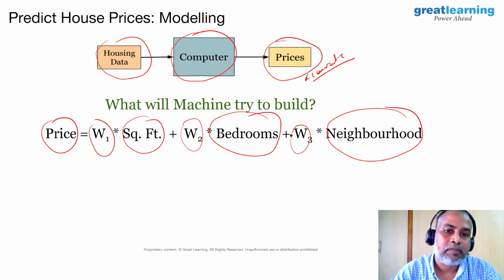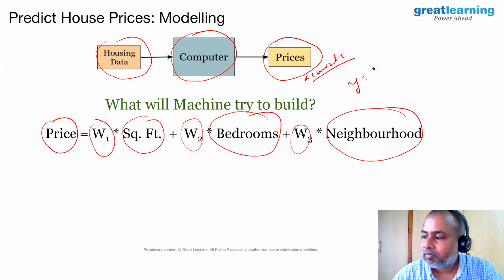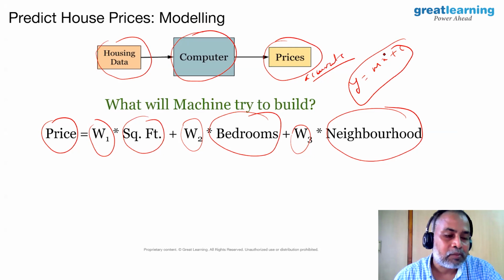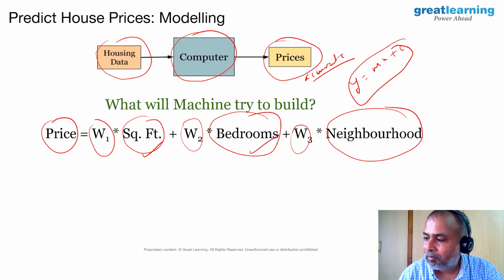By the way, this is a very, very simple model, what we have studied in 10th standard, plus one and plus two. It is very similar to, if you recall, coordinate geometry, y equals mx plus c, a line passing through data points. It is very similar to y equals mx plus c, but with more parameters. Instead of one variable x, now we have three variables: square feet, number of bedrooms, and neighborhood.